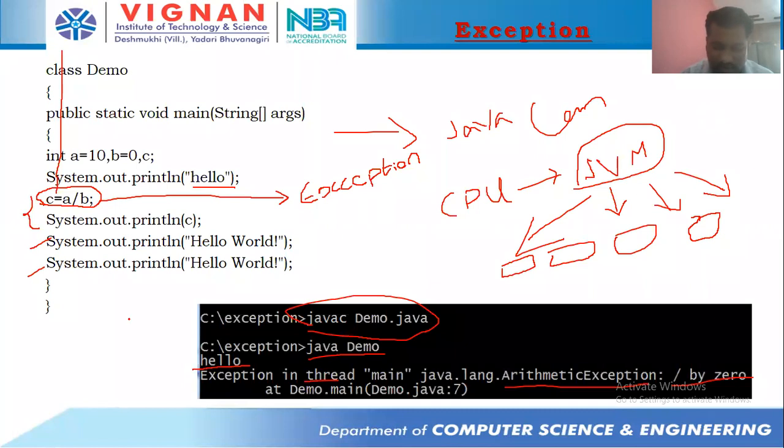Understood. Okay, fine. So this is the abnormal termination. The termination of this is abnormal termination. Okay. So make a note of this, students, fast.